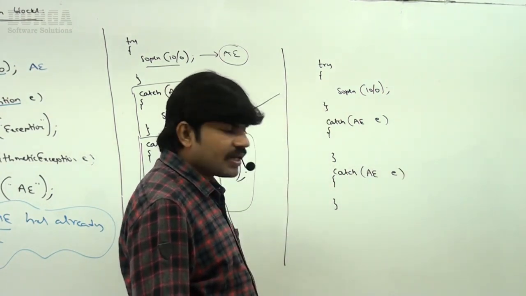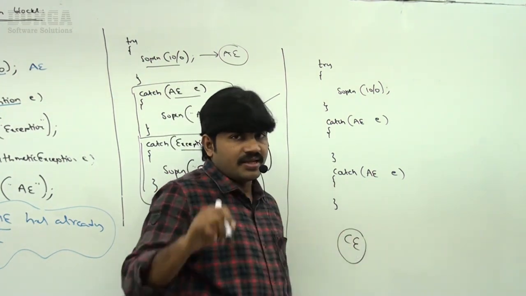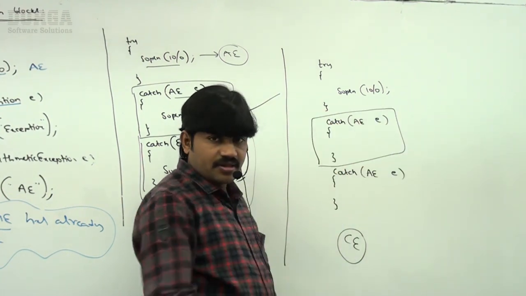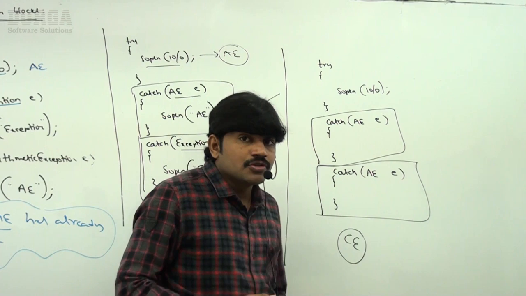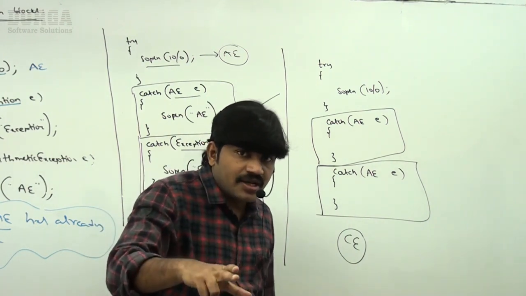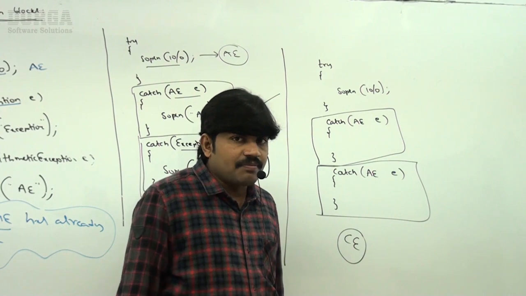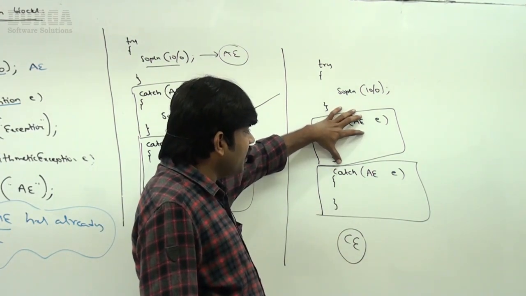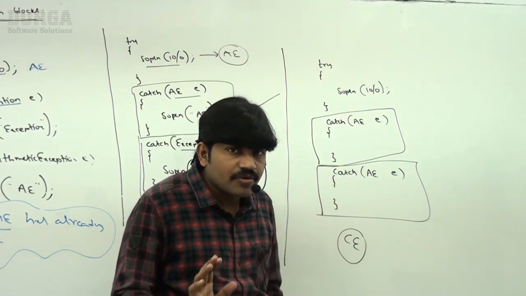Sir, if I take it like this, immediately we are going to get a compile time error. What is the reason? Arithmetic exception has already been caught here. Then why are you taking another catch block again? So for the same exception, if you take two catch blocks like this, immediately we will get a compile time error. Same reason only, right? Arithmetic exception has already been caught. Why take it again like this?